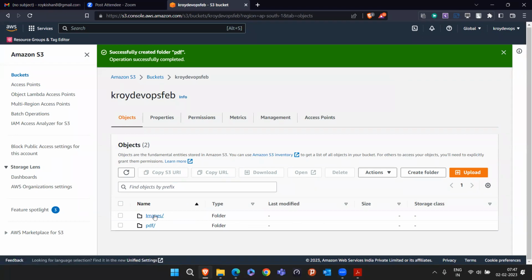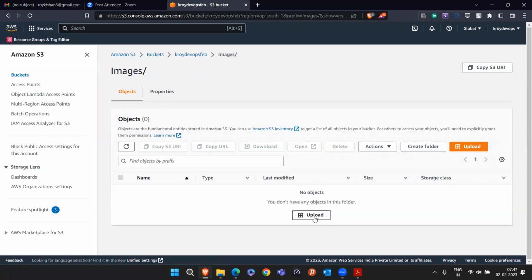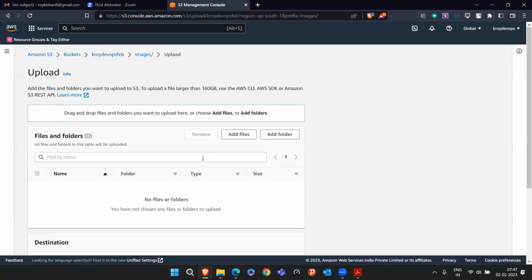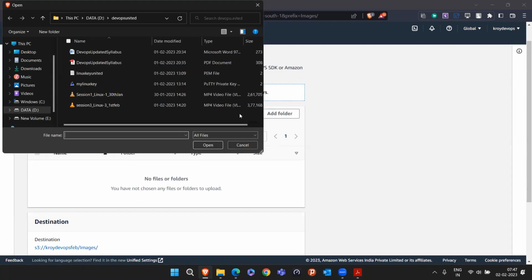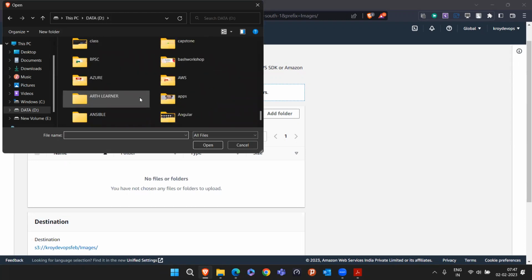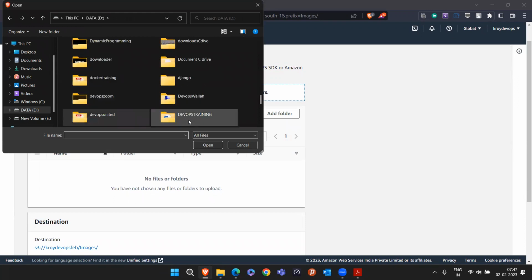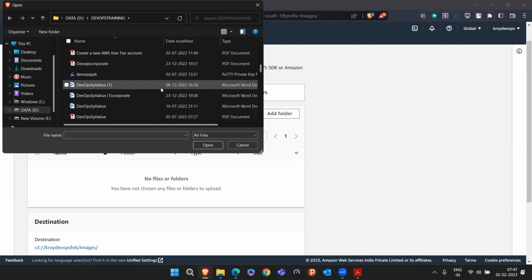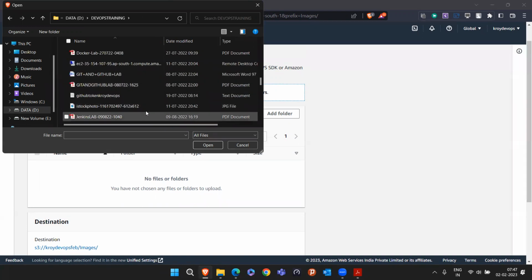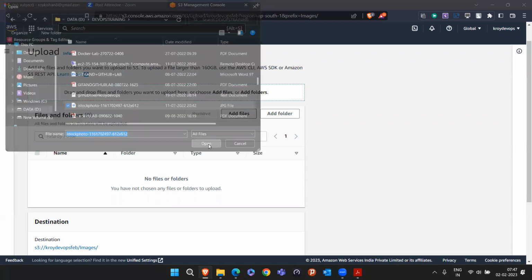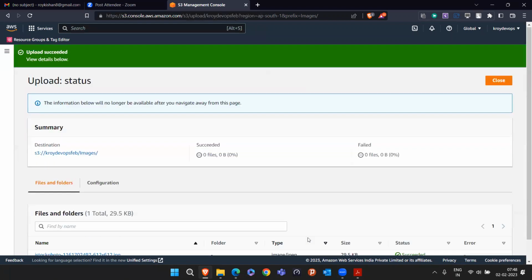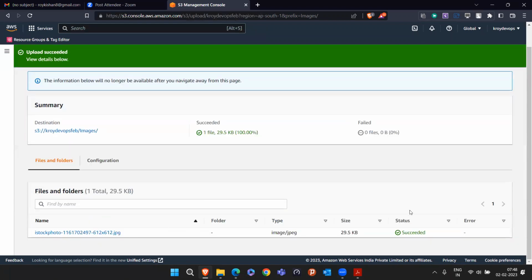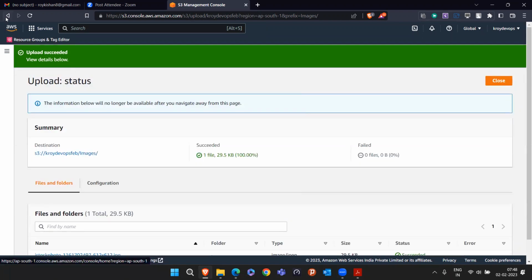Now I'm going inside this images folder and uploading some file from my machine. I will click add files or add folder. I want to add a file, so let me select any image file. I am selecting an image and uploading it. I will come down and click on upload. So this image is uploaded, succeeded.